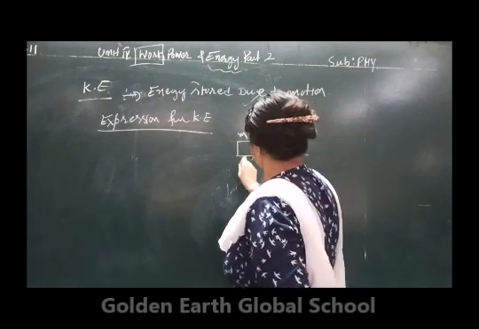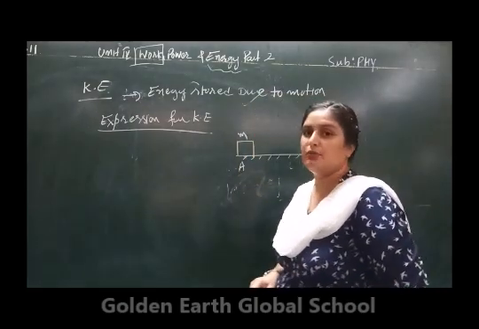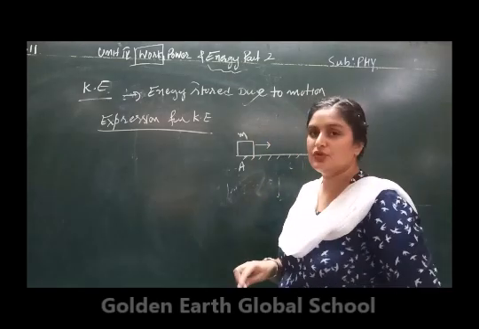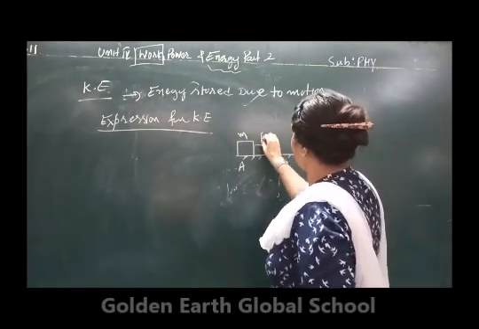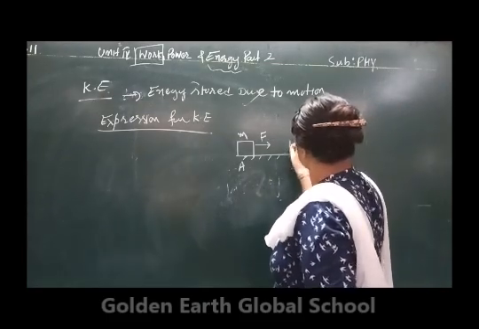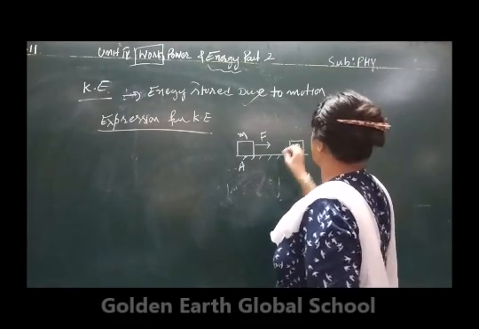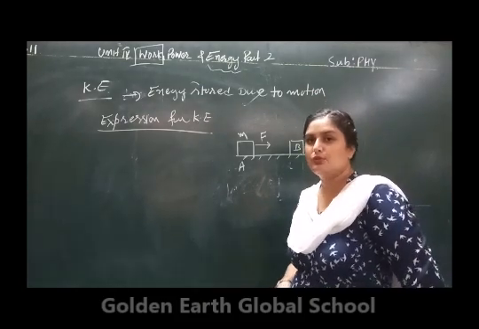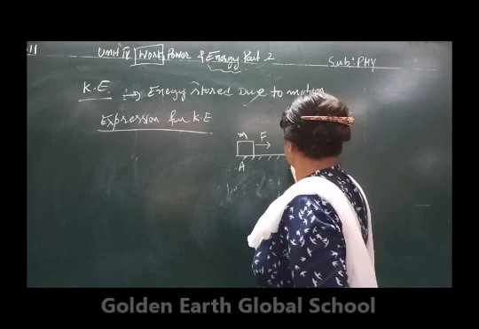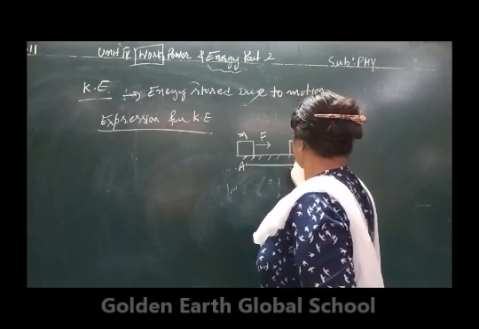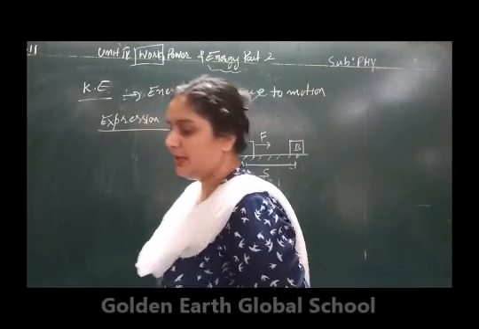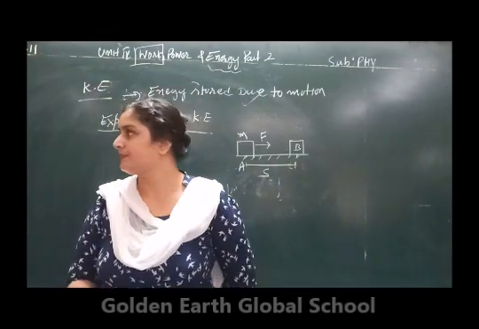Initially, let us suppose it is placed at point A, and we have applied some force, and it is going to move to position B, such that from A to B it has covered the displacement S.